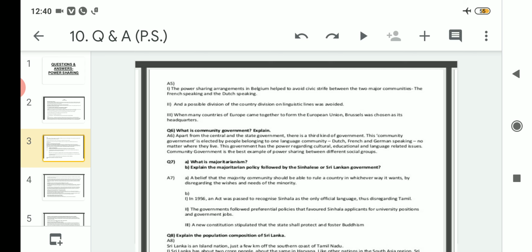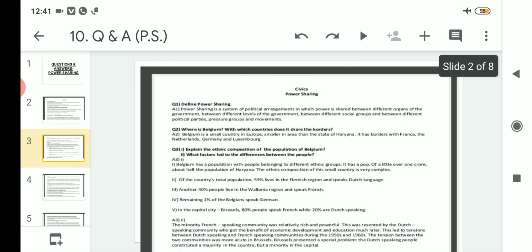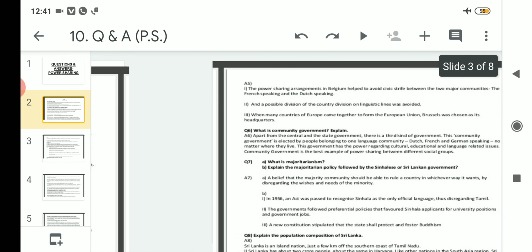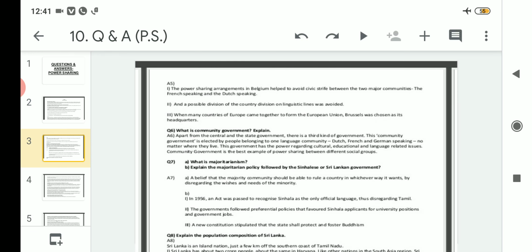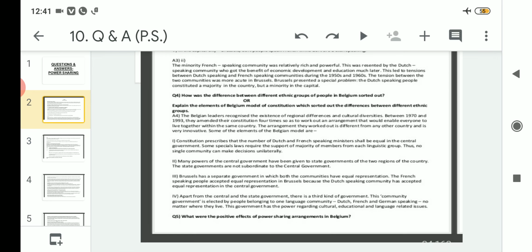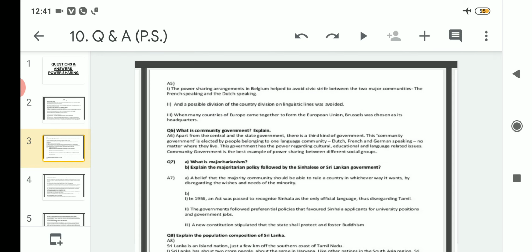And in the previous class we discussed power sharing, then the ethnic composition of the population of Belgium. Then we also read about the factors which led to the differences among the people. After that we discussed what community government is, and before that we discussed the differences between different ethnic groups of people in Belgium and the positive effects of power sharing arrangements in Belgium.